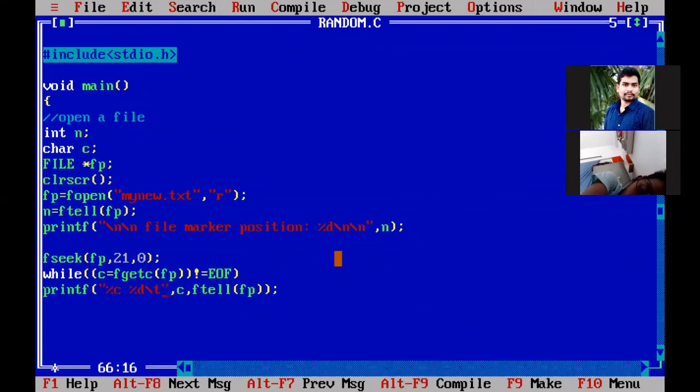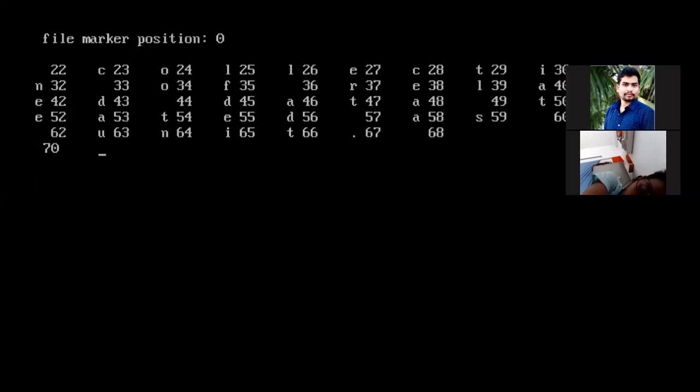Now you press Control F9. The first one is position 22, the character is a space. Next is C, that is 23. After reading O, that position is 24. L is position 25, then 26, and 27 is E, and the last one is 67, and the end of file position is 68. And next the last one, some space will be there. The last one, end of file, after the last one, 70. So we are starting with the file marker index 22 because we already skipped 21 positions, and we are reading from position 22.